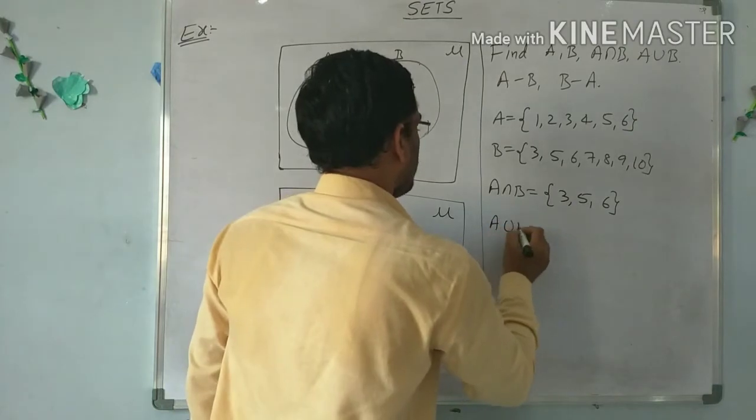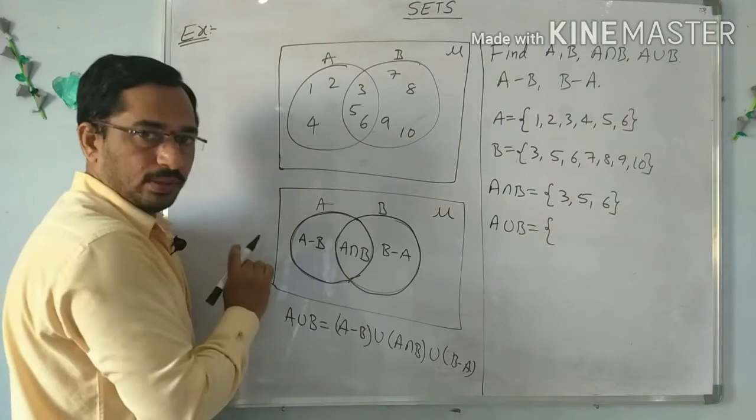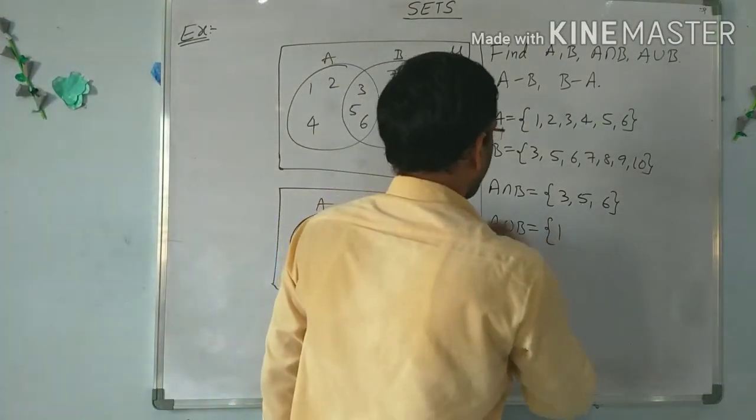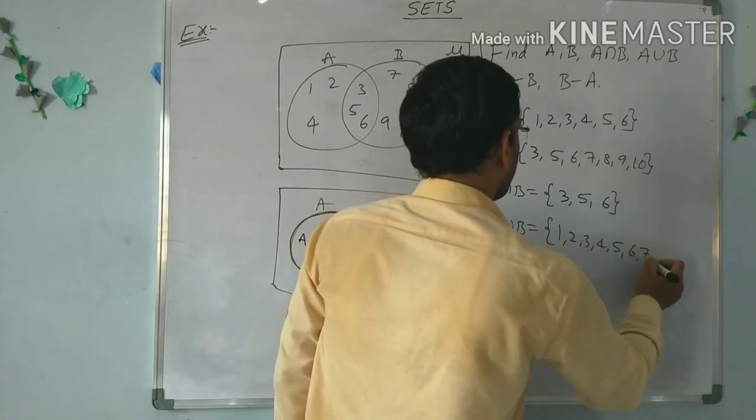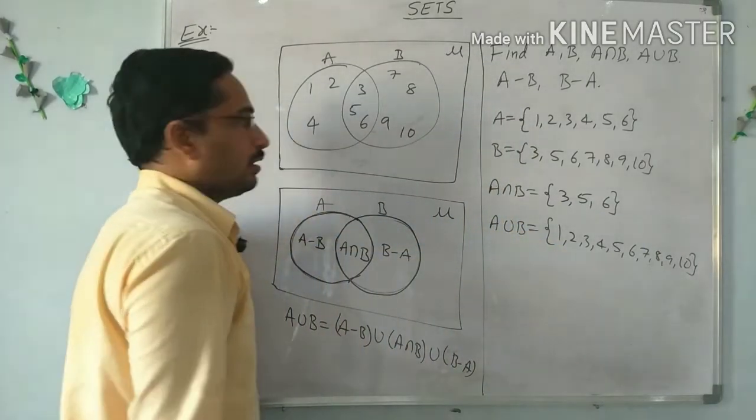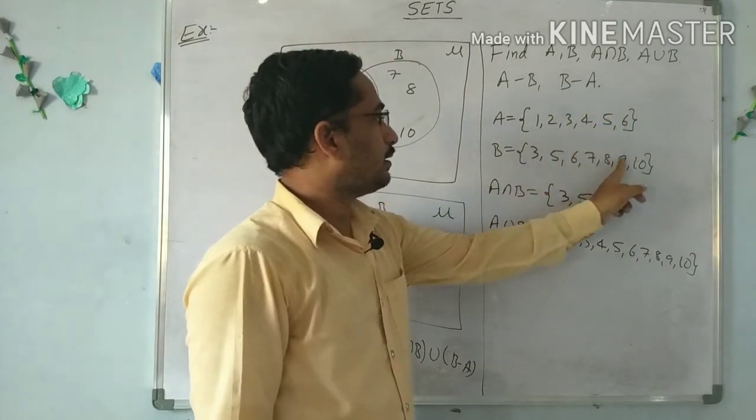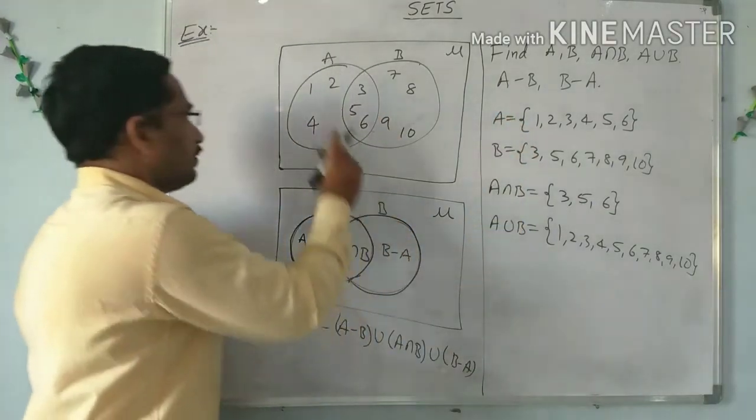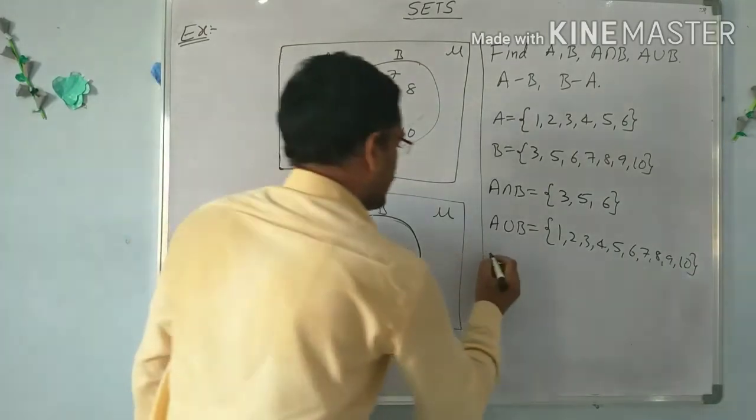Next, A union B. A union B means all the elements, the complete portion. Write all the elements of sets A and B, starting from here: 1 2 3 4 5 6 7 8 9 10. So complete the 10 elements, or we can select from the diagram also. So these 10 elements are A union B.